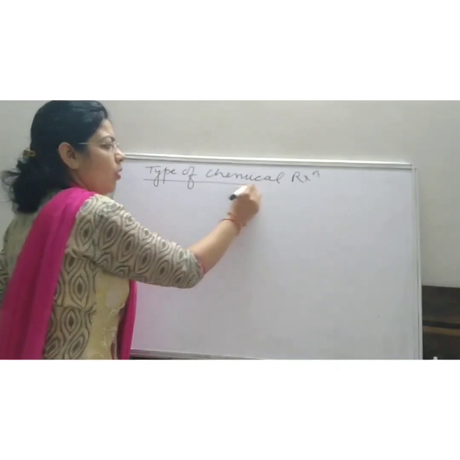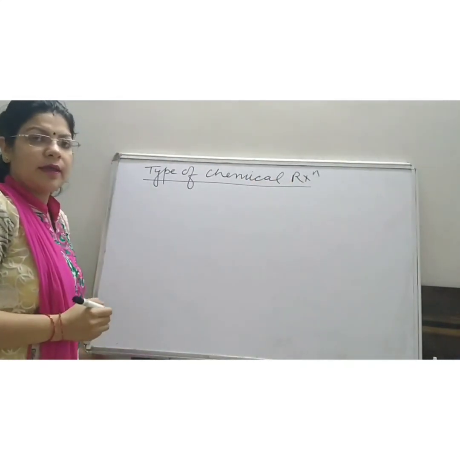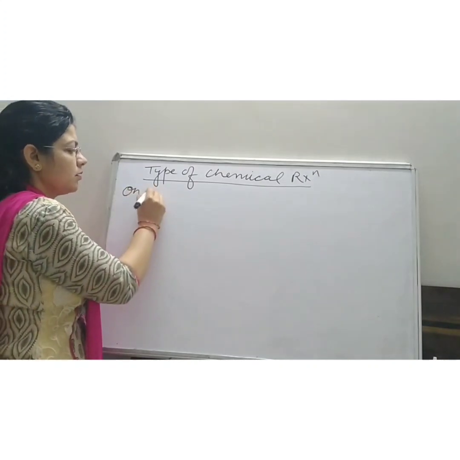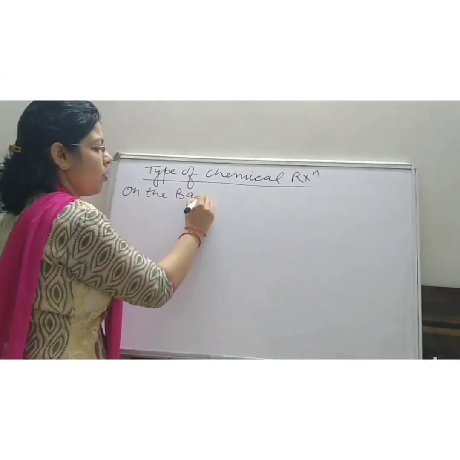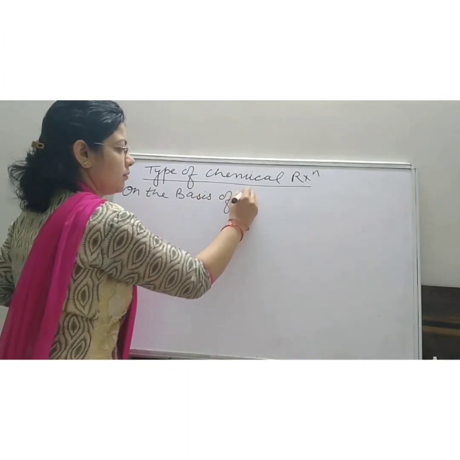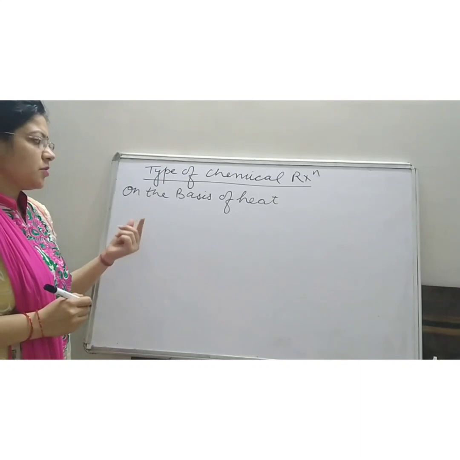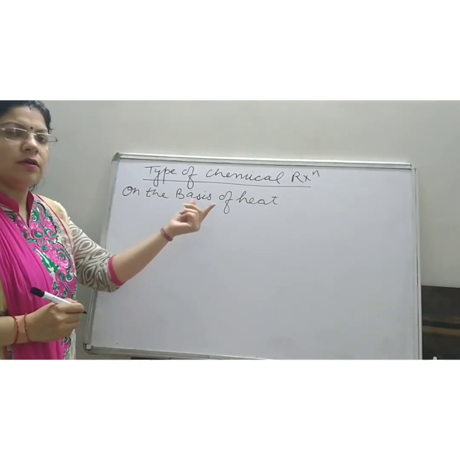Next category of chemical reaction is on the basis of heat.